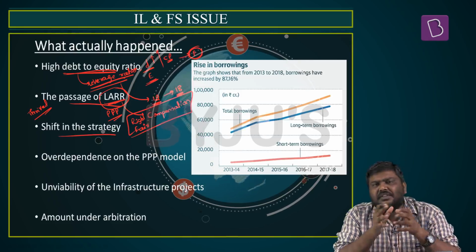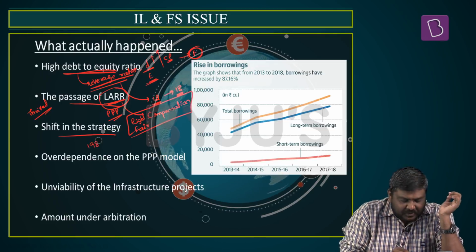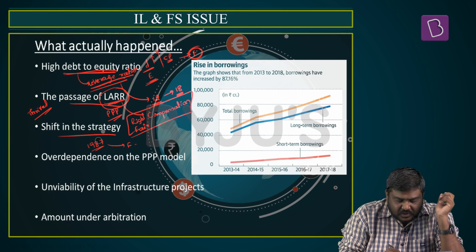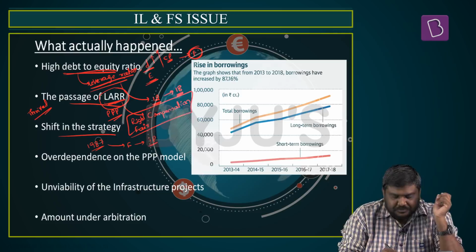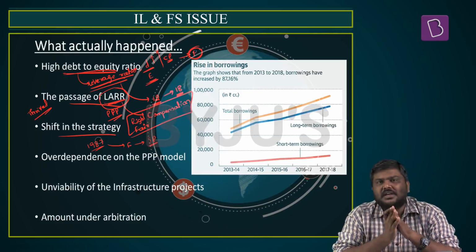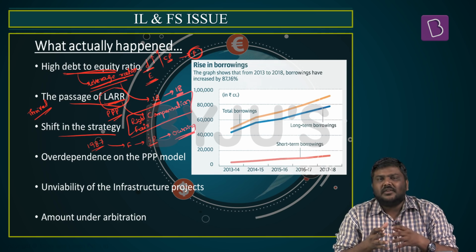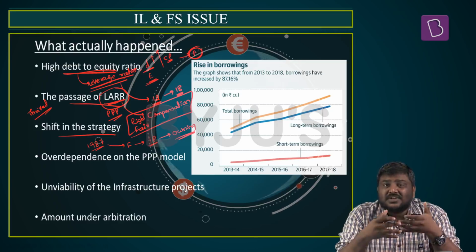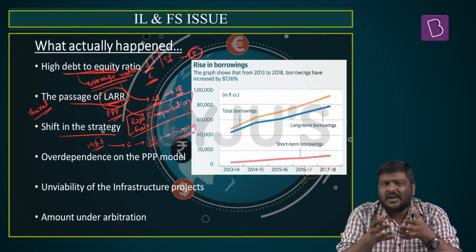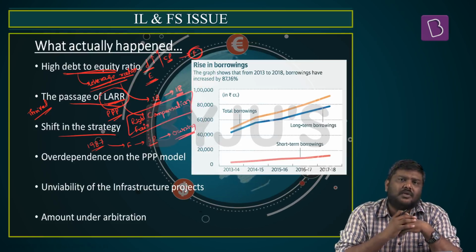Third, shift in the strategy. When the company was set up in the year 1987, they basically opted to provide financing for these infrastructure projects. But over a period of time, rather than just financing these projects, they started owning them. And please understand, when you are a financier or a concessionaire under the PPP model, you will just finance, operate, collect, let's say, tolls for the next 20 to 30 years, then transfer the project to the government.